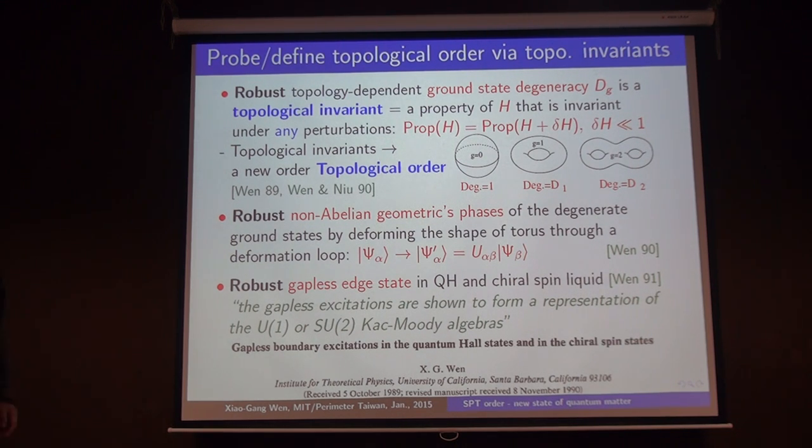Another thing I want to mention is that in addition to quantum Hall states, there are other experimentally realizable topological orders. The simplest one is a one-dimensional fermion system.